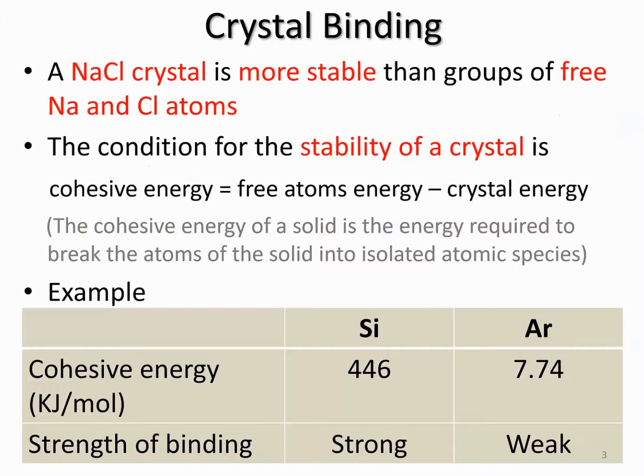Whenever a material or molecule has less energy, that means it is more stable. Minimum energy means stable. When we have separated sodium and chloride atoms, they are free because they have high energy, and whenever they have high energy, they will be less stable.